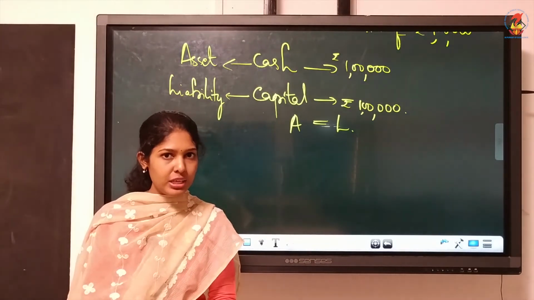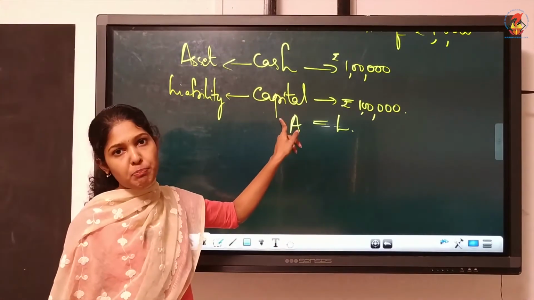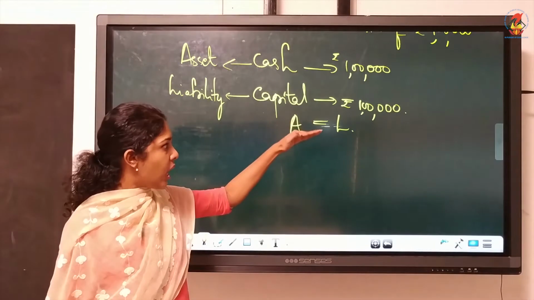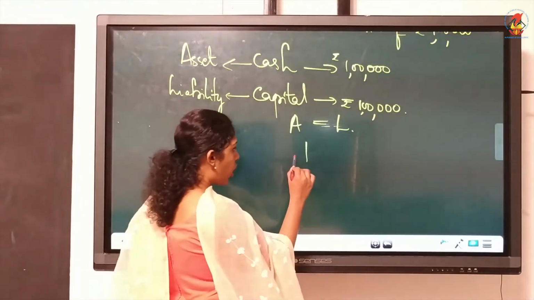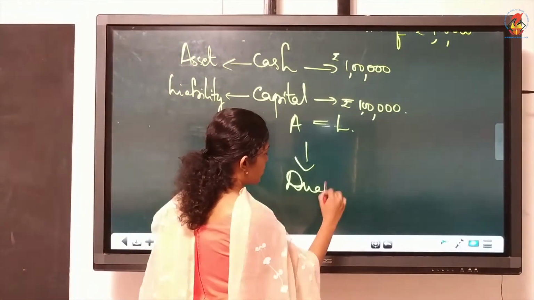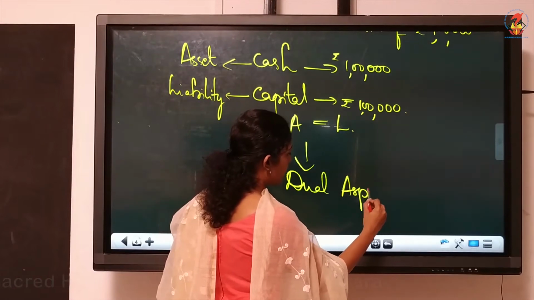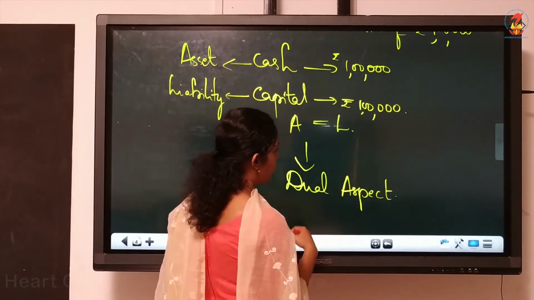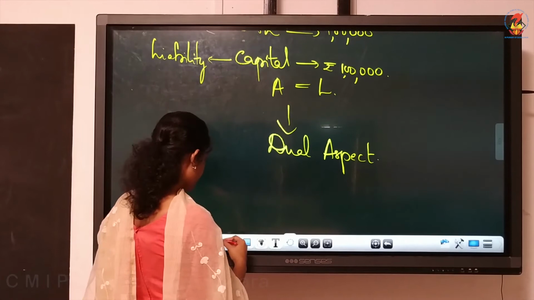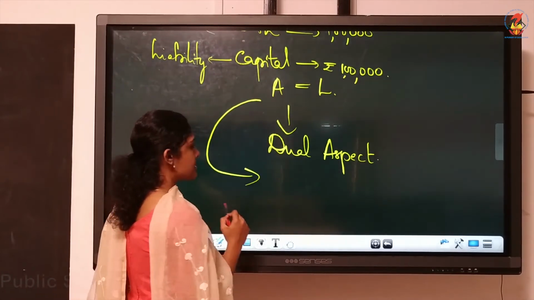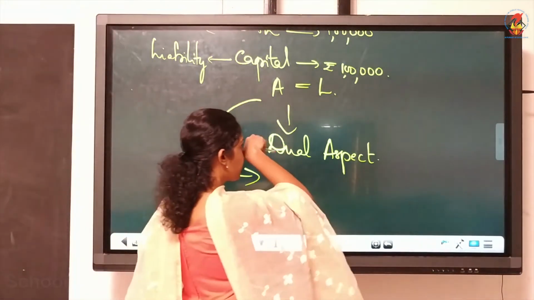Example also we have learned. The same thing applies here, isn't it? So the accounting equation is based on which concept? Dual aspect, or duality principle, or double entry system. Okay, now we can expand this. Assets is equal to liabilities.